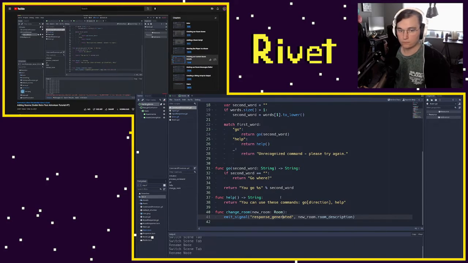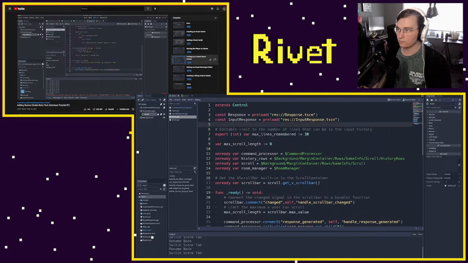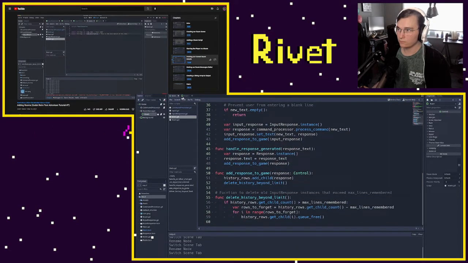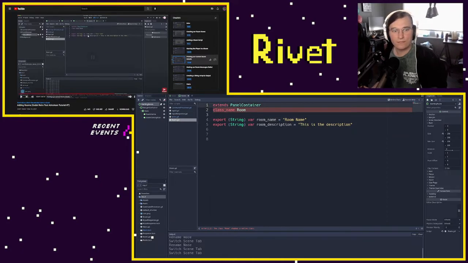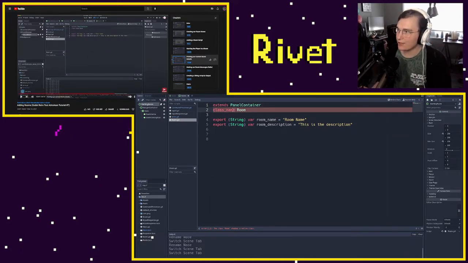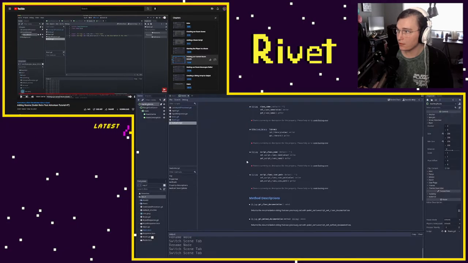And it'd be really nice to make sure that room description is actually a property on a room. I know it is one because if I go to room, I'll see room description, but it'd be nice if Godot helped me by giving me that autocomplete. So what we're going to do, as we've done before, is come into our room.gd, and I'm going to say class name, and this will be room.